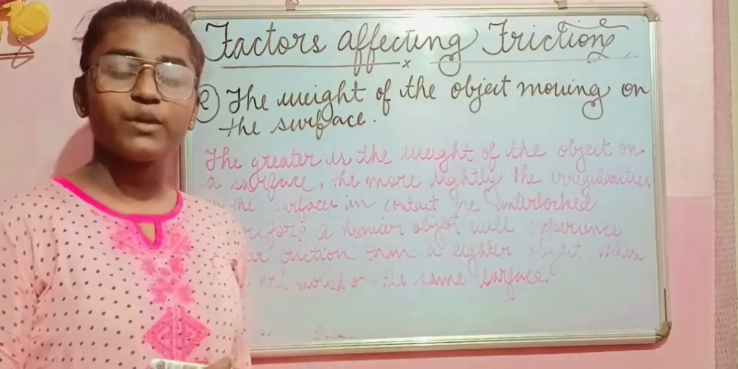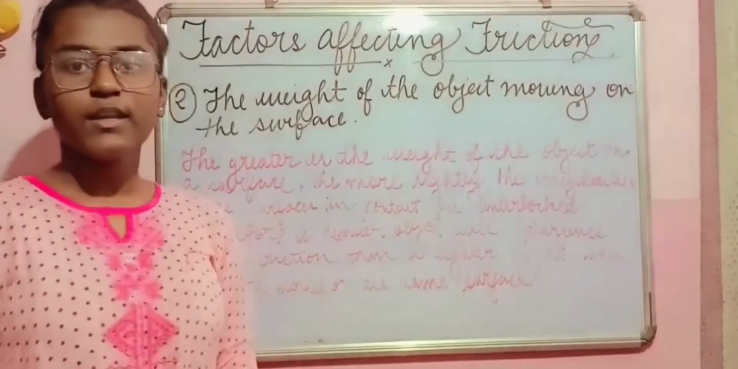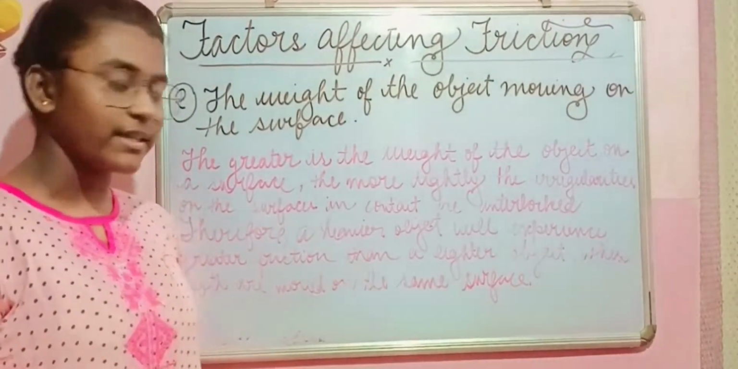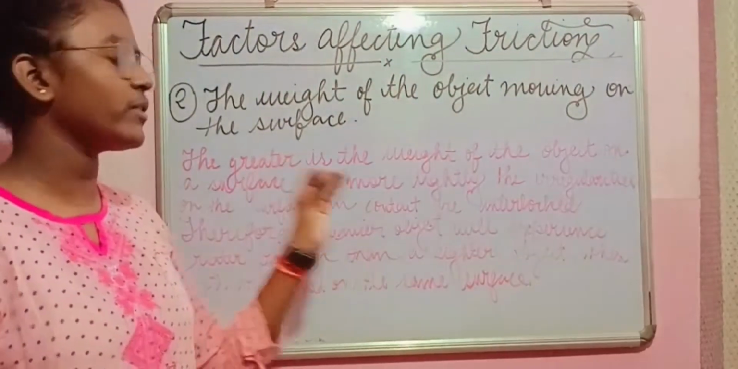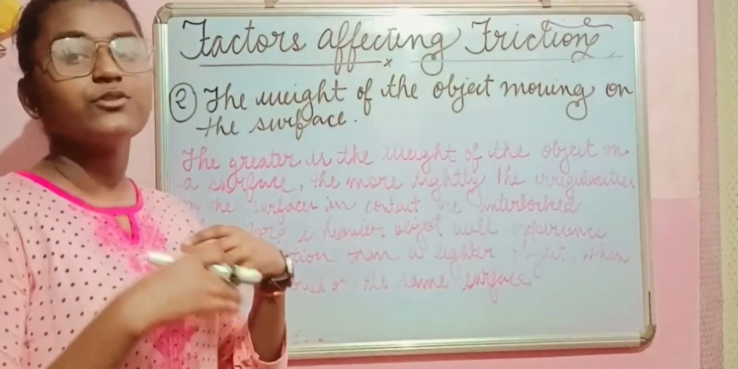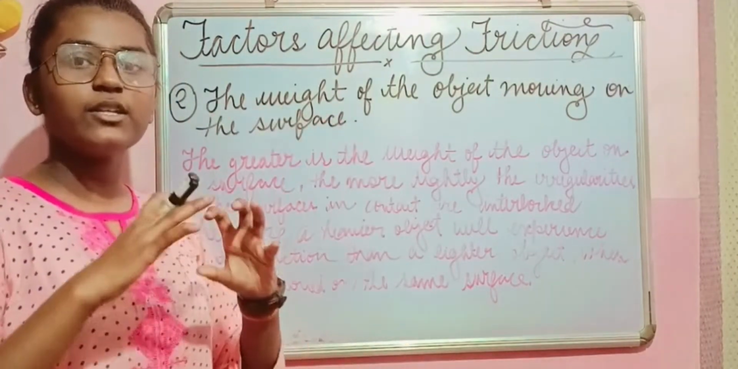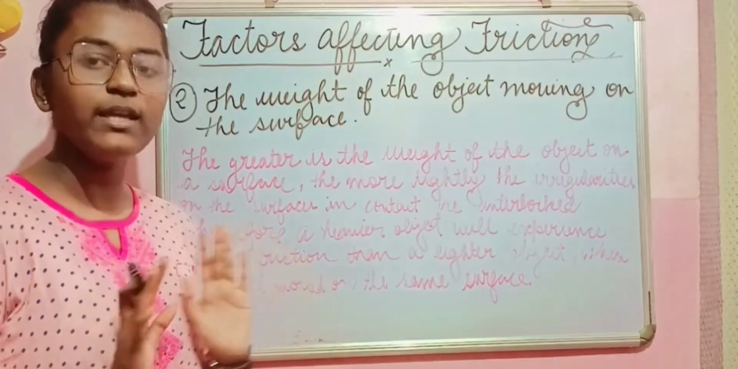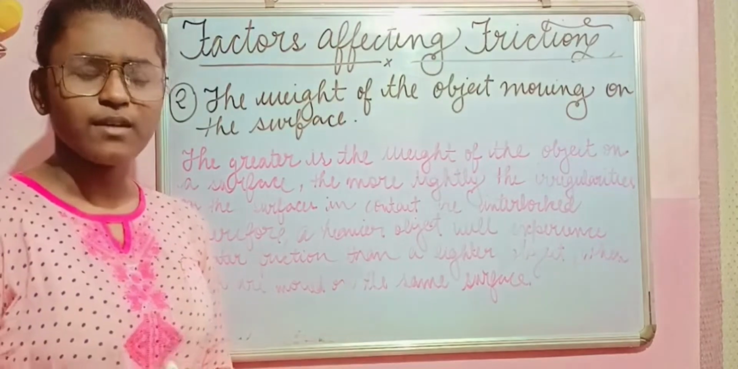Why does it happen? Why do you need much force when lifting it up? This happens because the more tightly the irregularities on the surfaces in contact are interlocked. If जो भी हमारी ऑब्जेक्ट है इसकी वेट ज़्यादा है तो वो बहुत ज़्यादा इंटरलॉक हो जाएंगे, उसकी जो इरेगुलरिटीज़ है बहुत टाइटली इंटरलॉक हो जाएंगे हमारे सर्फेसिस में.